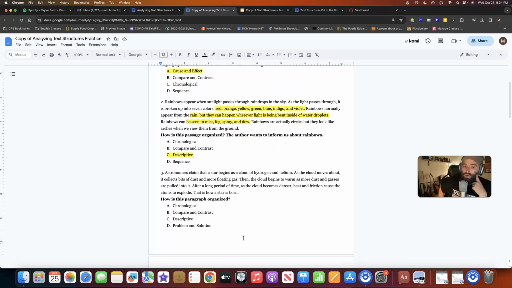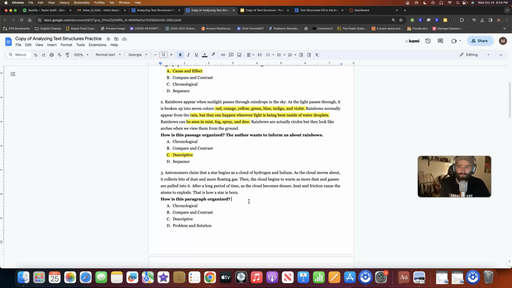Number 3, astronomers claim that a star begins as a cloud of hydrogen and helium. As the cloud moves about, it collects bits of dust and more floating gas. Then, the cloud begins to warm as more dust and gases are pulled into it. After a long period of time, as the cloud becomes denser, heat and friction cause the atoms to explode. That is how a star is born.